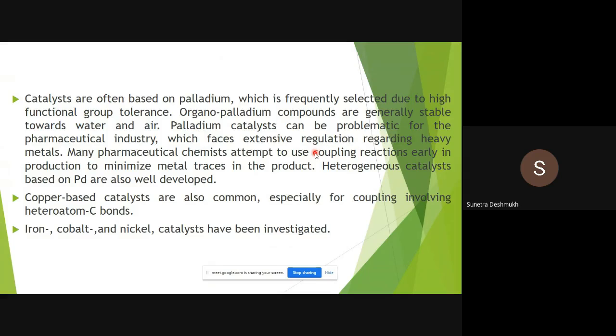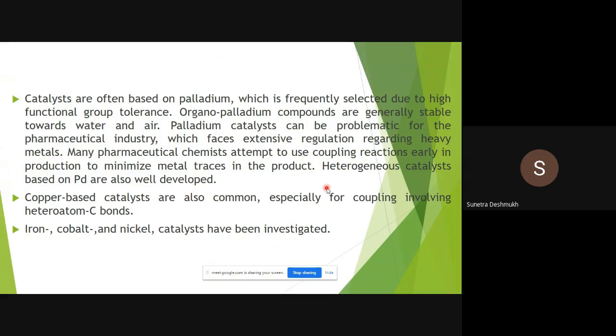Palladium catalysts can be problematic for the pharmaceutical industry, which faces extensive regulations regarding heavy metals. Many pharmaceutical chemists attempt to use coupling reactions early in production to minimize metal traces in the product. Heterogeneous catalysts based on palladium are also well developed. Okay, copper based catalysts. Our title was palladium, copper, nickel, iron based reactions. So copper based catalysts are also common, especially for coupling involving heteroatom-carbon bonds. Okay, so we can make bonds not only between carbon and carbon but also carbon and heteroatoms like nitrogen, oxygen, sulfur.